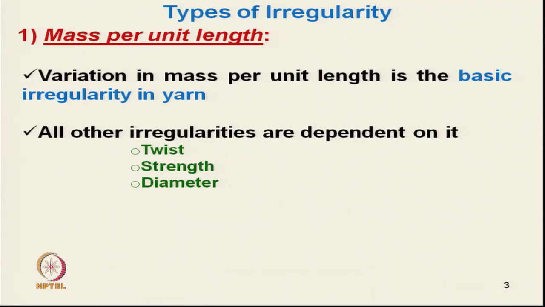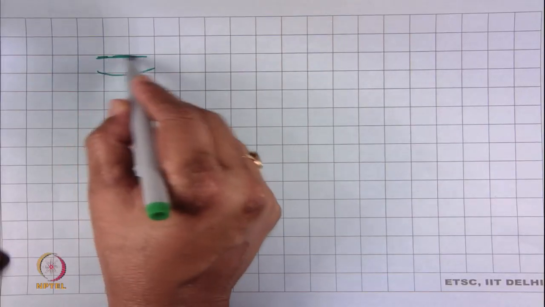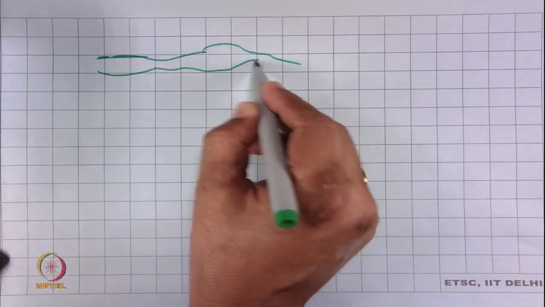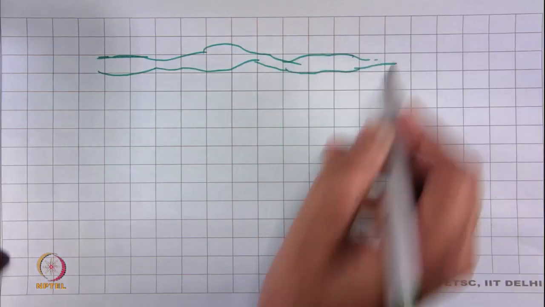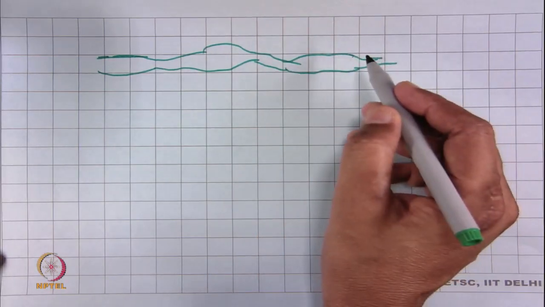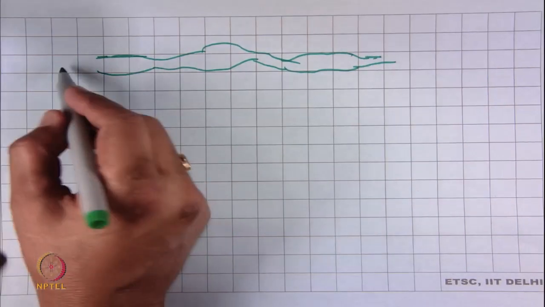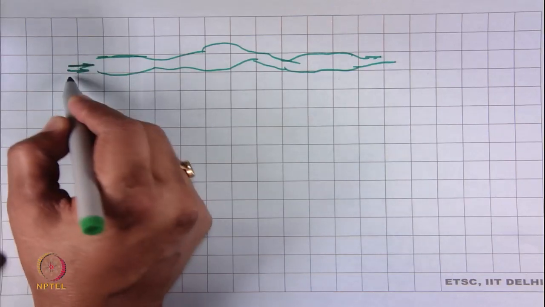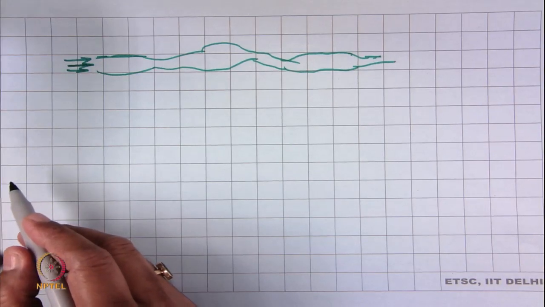Now, if we see the variation in twist, how is it related with the variation in mass per unit length? So, this is one yarn, a staple yarn. This is a yarn strand, a fiber strand coming out from the front roller nip of the drafting system.